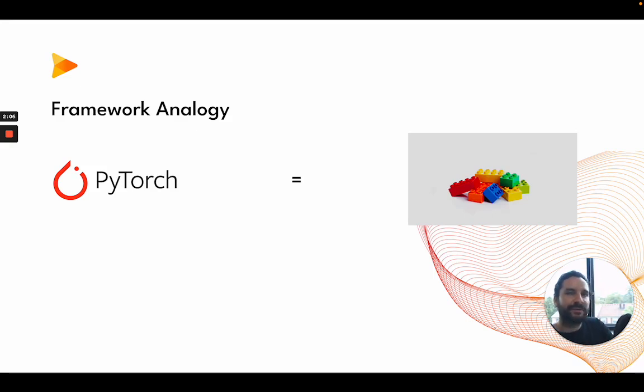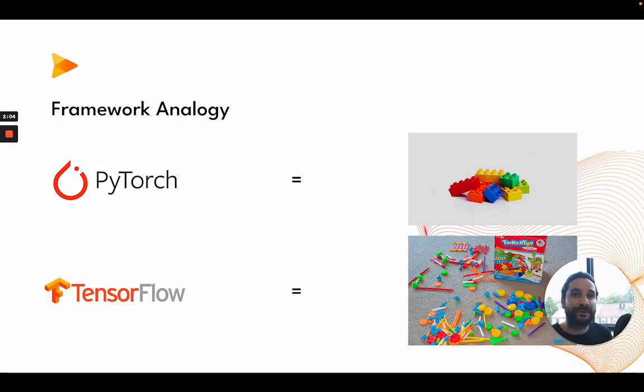Whereas TensorFlow is more like Tinkertoy, or K'nex is another brand, where you have these pre-built little blocks, and you can create kind of pre-built figures, as you see in the image. You kind of have your instruction manual, and you can build these types of structures. This could allow you to, yes, create structures very quickly, but not as personalized as Lego blocks or PyTorch.